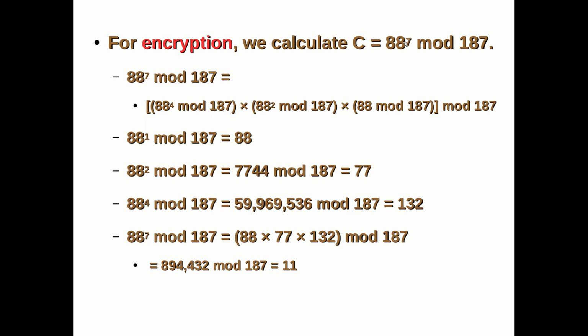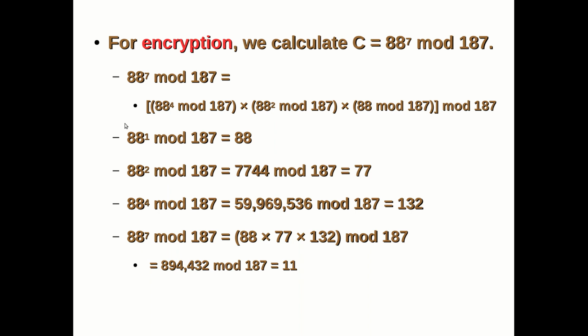So this is how we will be calculating it. 88 power 7 mod 187 will be expanded as 88 power 4 mod 187, 88 power 2 mod 187, 88 power 1 mod 187, right? So here 4 plus 2 plus 1 will be equal to 7.